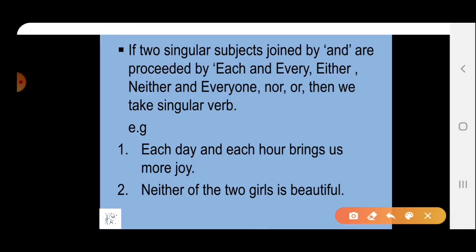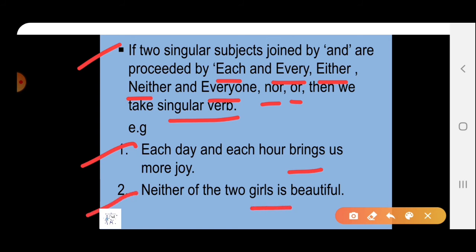Next point is, if two singular subjects joined by and are preceded by words like each, every, either, neither, everyone, nor, or, then the subject will be taken as a singular subject, and with that we will follow a singular verb. Let's see the examples. First is each day and each hour brings us more joy. Neither of the two girls is beautiful.